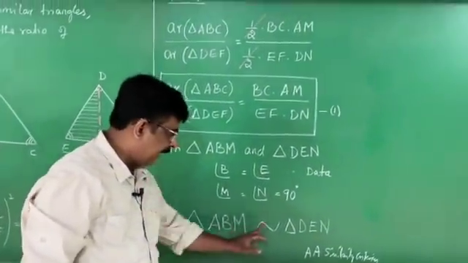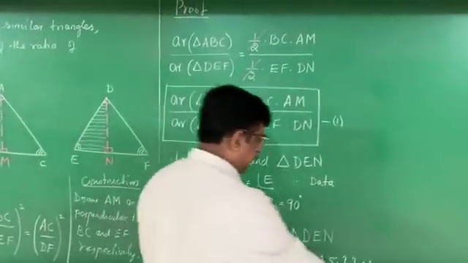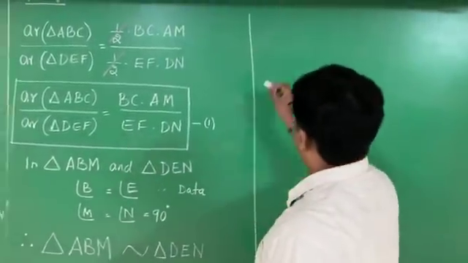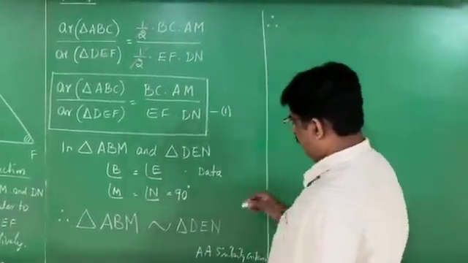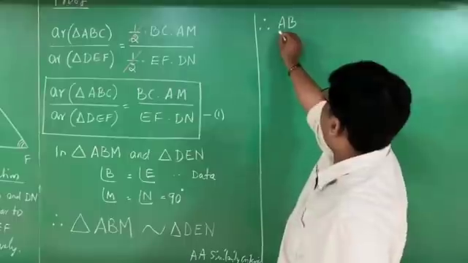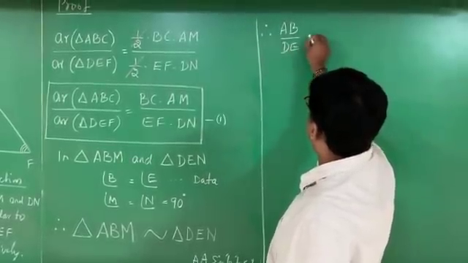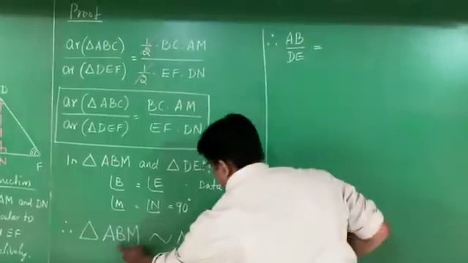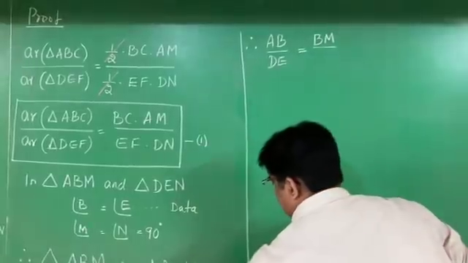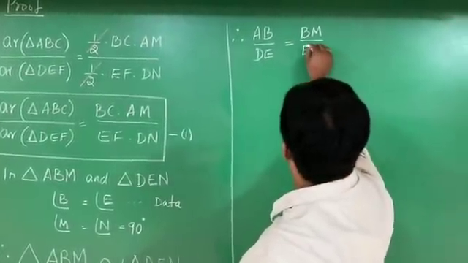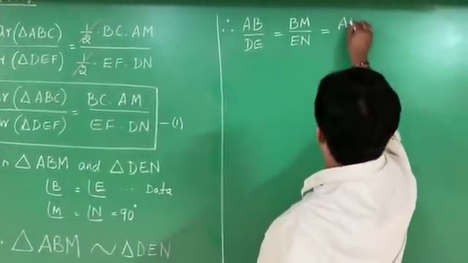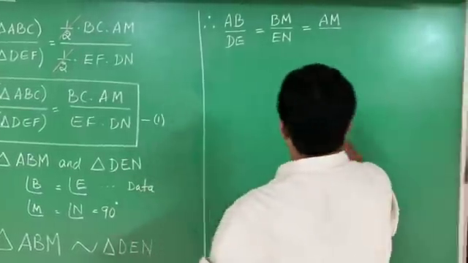Once I prove that two triangles are similar, then I can write their corresponding sides are in the same ratio. Therefore, again I write: AB by DE is equal to the second and third, BM by EN, which is equal to first and last, AM by DN.